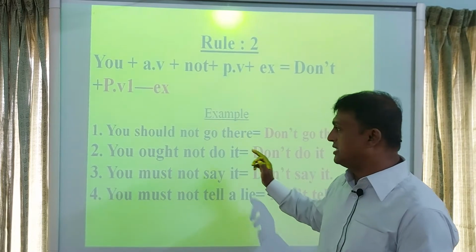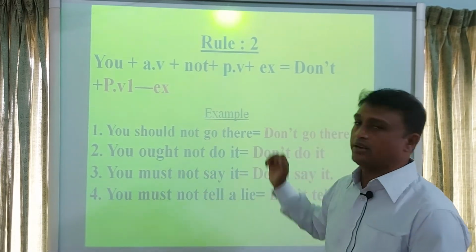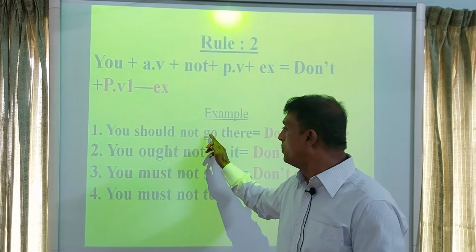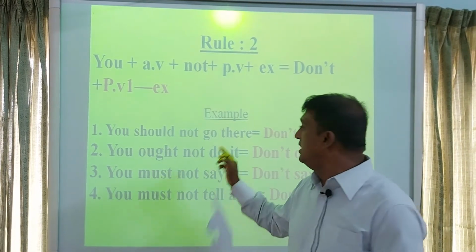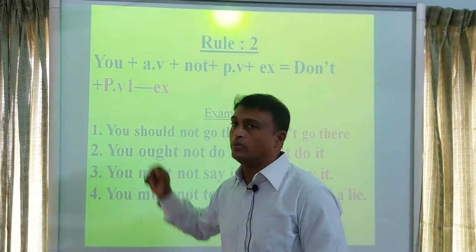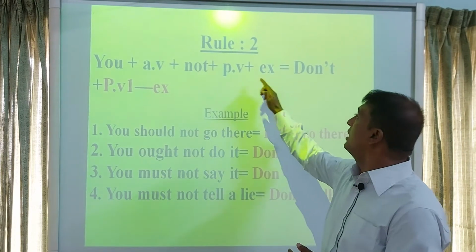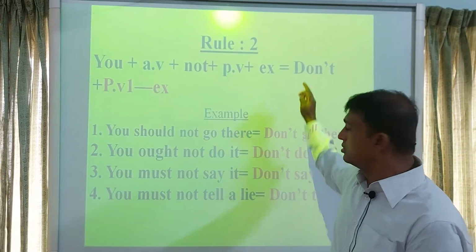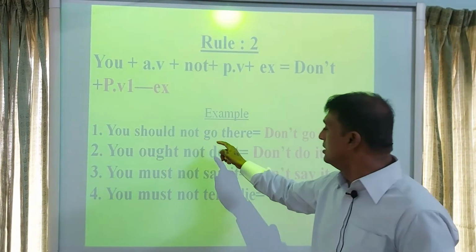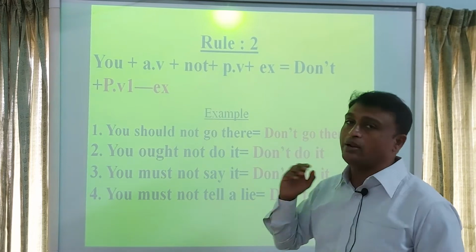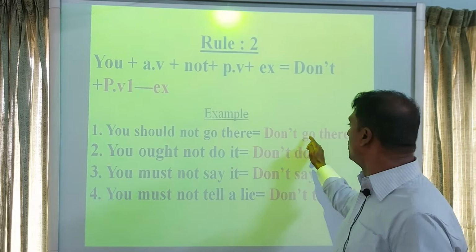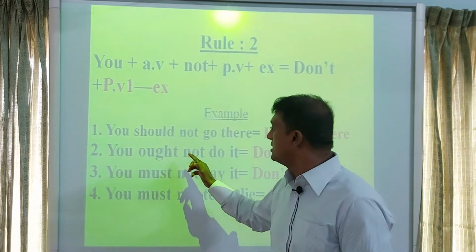Okay, look at the examples. You should not go there. Here you second person, should auxiliary verb, not go principal verb. So this is a negative sentence that is started with you. So according to the structure, at first we will write don't. Then we will write principal verb 1, go principal verb, then we will write object or extension there. Don't go there.